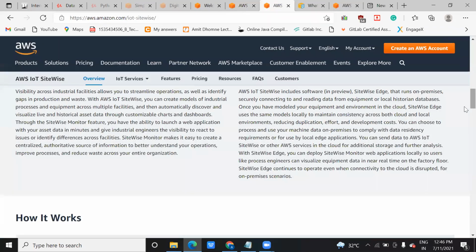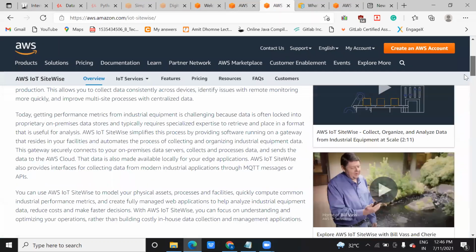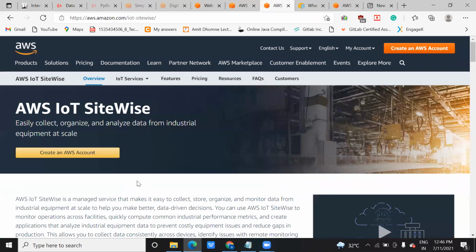So we have a few more services, like IoT SiteWise. This is another way of doing collection, but what is the difference between SiteWise and IoT Analytics? IoT Analytics mainly focuses on finding the pattern at the end in the Jupyter notebook. IoT SiteWise is also creating a channel, organizing the data, analyzing the data. But here you are doing it at an industrial level.